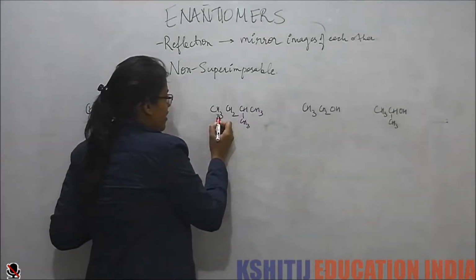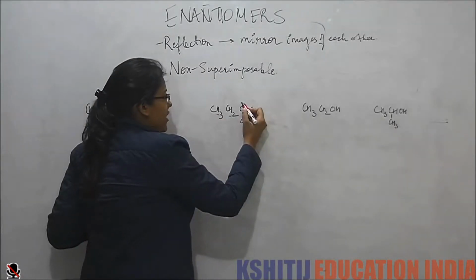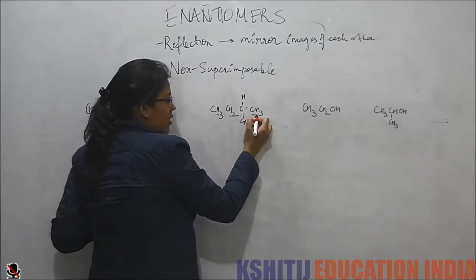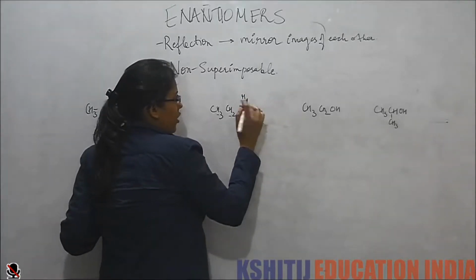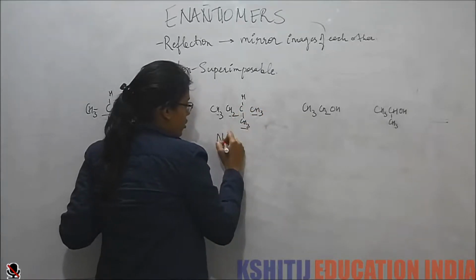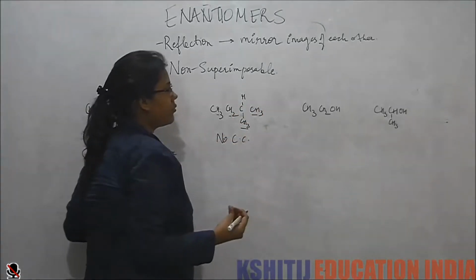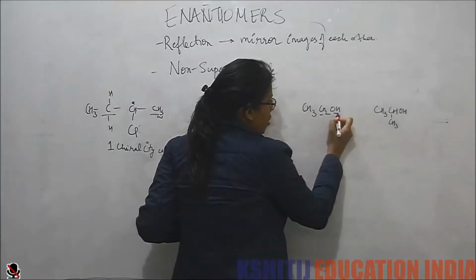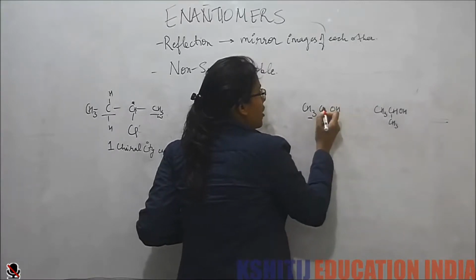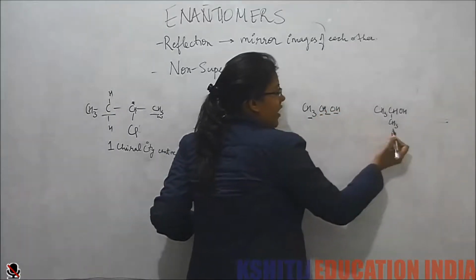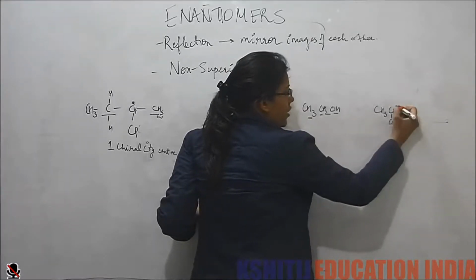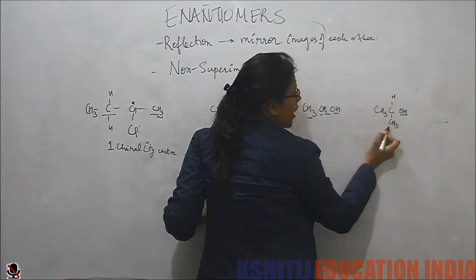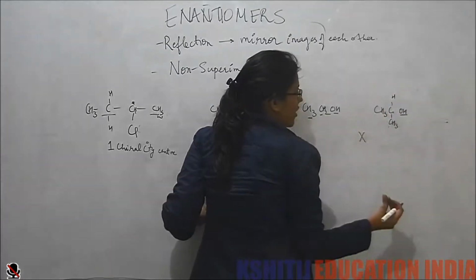Again, in this one it has 3 hydrogens, 2 hydrogens. In this case, let's see. It has 1 hydrogen, it has 1 methyl, but it has another methyl. So this is not a chiral center. So this has no chiral center. The next one, only this one, it has 1 hydroxide, it has 1 methyl, but it has 2 hydrogens. Whereas in this case, it has 1 hydroxide, it has 1 hydrogen, and it has 2 methyls. So these both have no chiral centers.